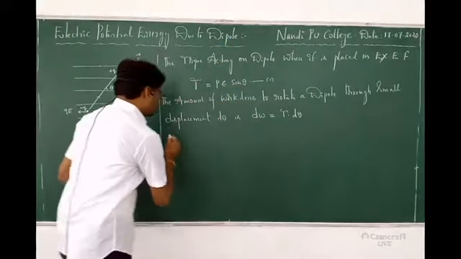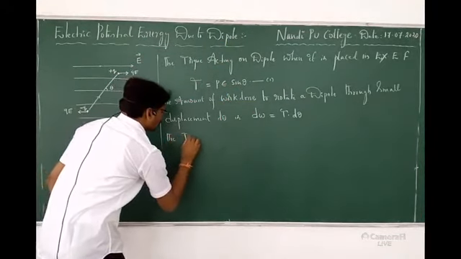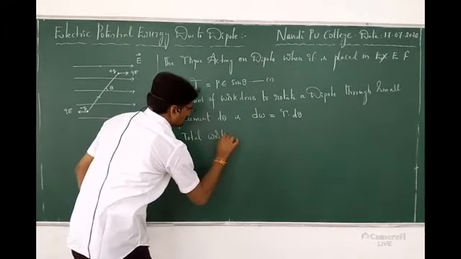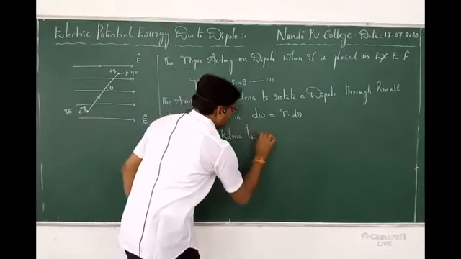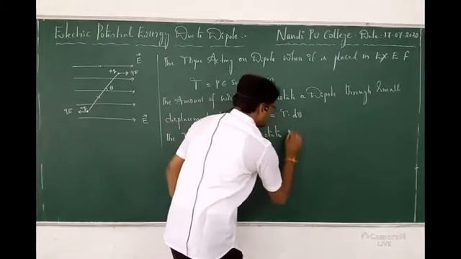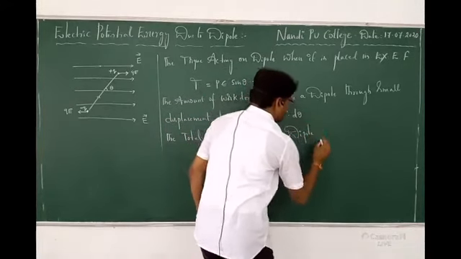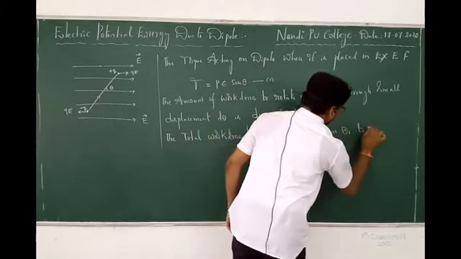Yes, now the concept is the total work done to rotate the dipole from theta 1 to theta 2.